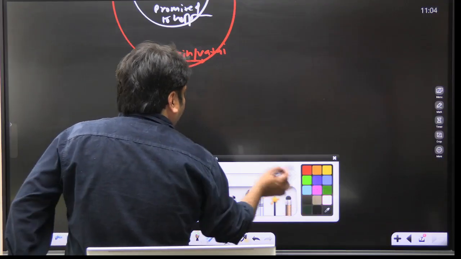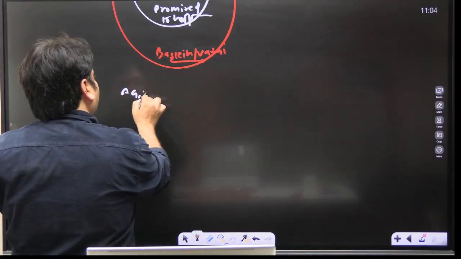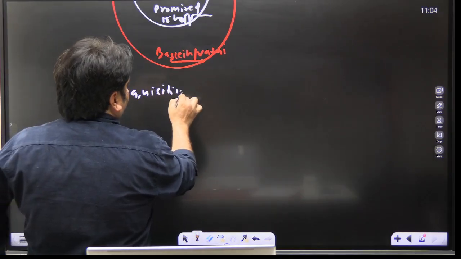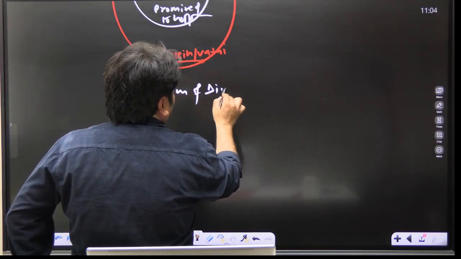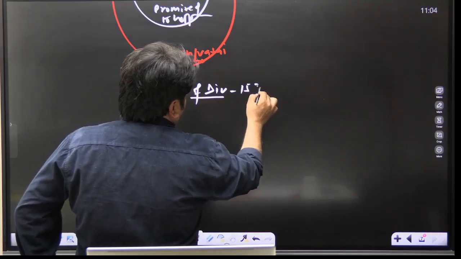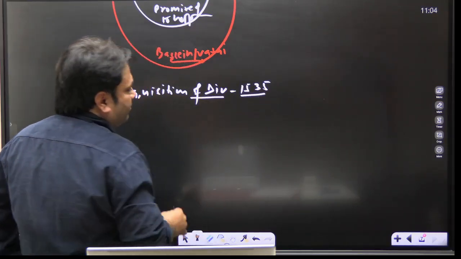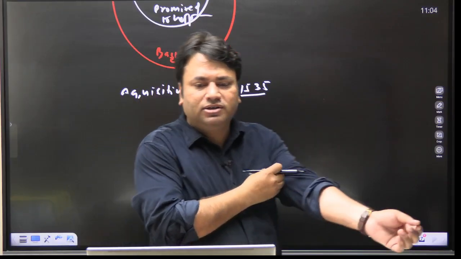Now, the second important point is acquisition of Diu in the year 1535. Again, it is important for prelims. तो कैसे हुआ? You must take care.